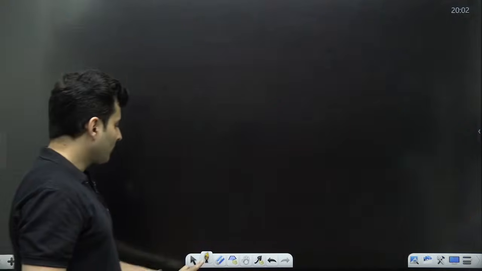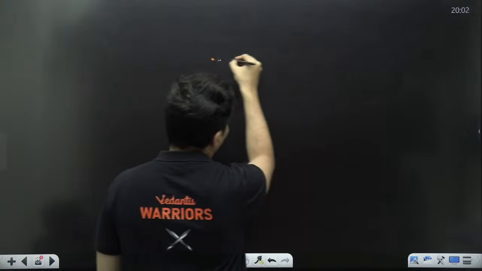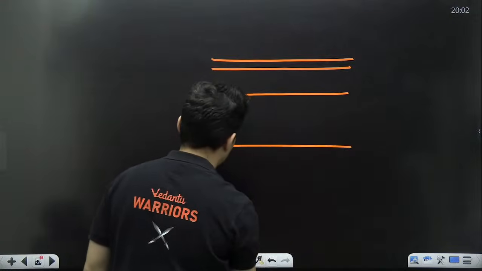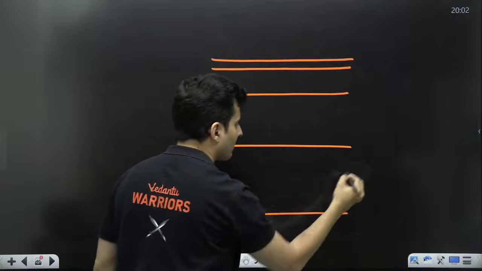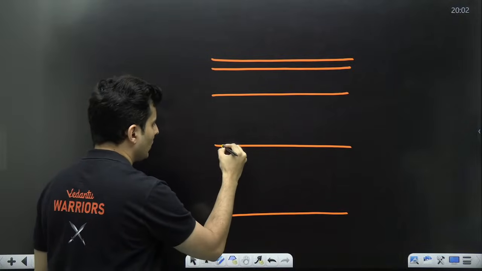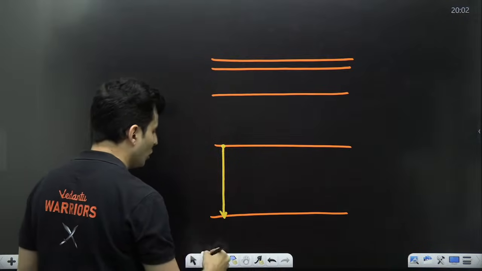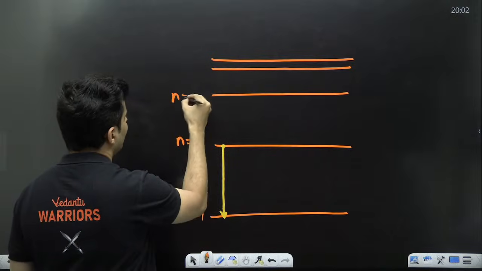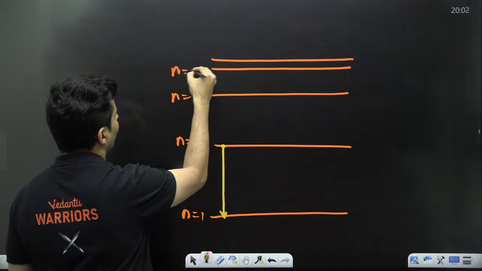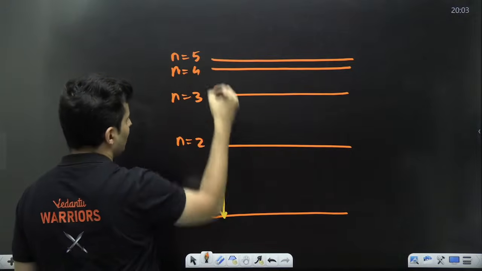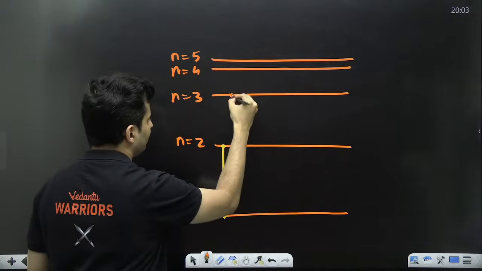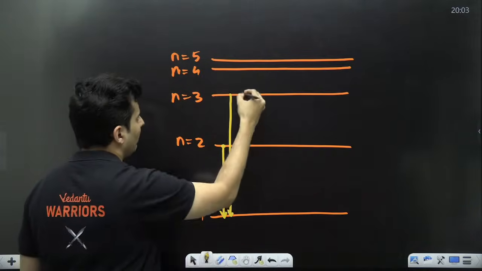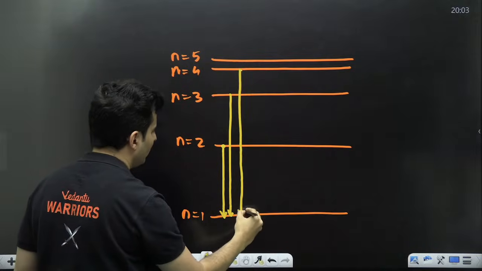Next thing which you should know is, if you take different shells, and let's say there is an electron which goes from n equal to 2 to n equal to 1, or n equal to 3 to n equal to 1, or n equal to 4 to n equal to 1. So essentially they are jumping from any higher orbit to the first orbit.